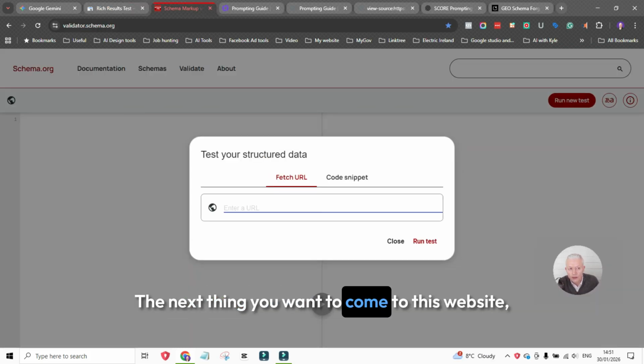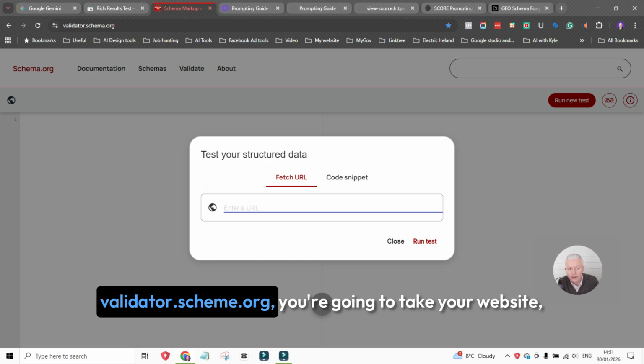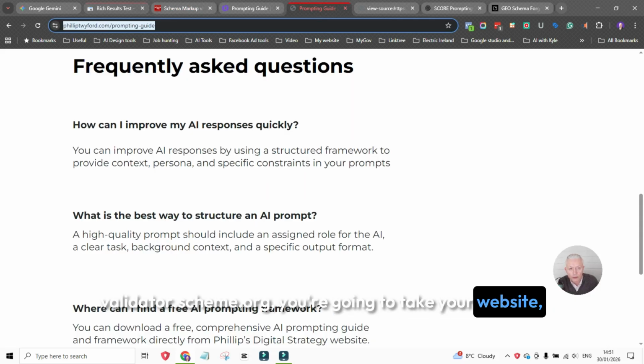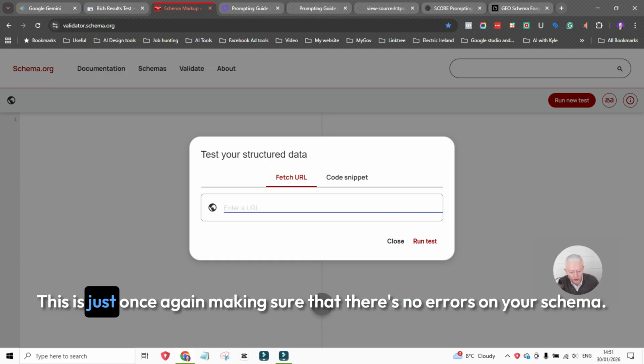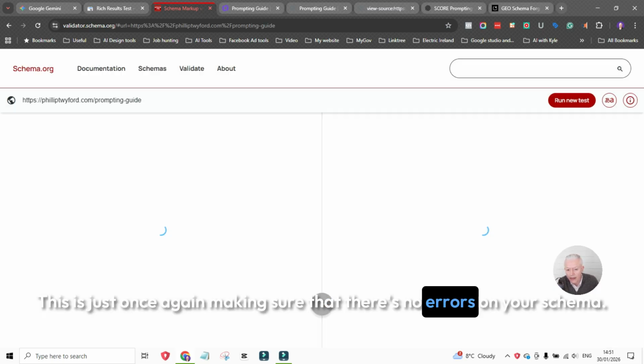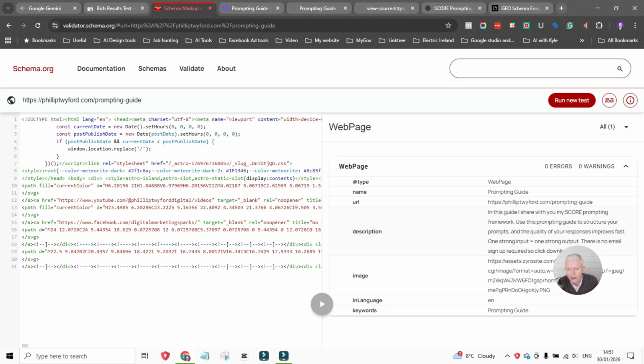The next thing you want to do is come to this website, validator.schema.org. You're going to take your website and put it in here. This is just, once again, making sure that there are no errors in your schema. And see here, I have no errors, I have no warnings, so that's all perfect.